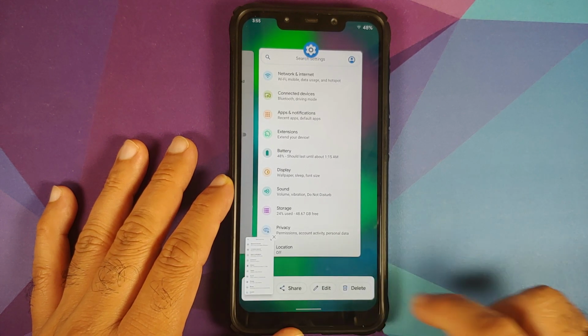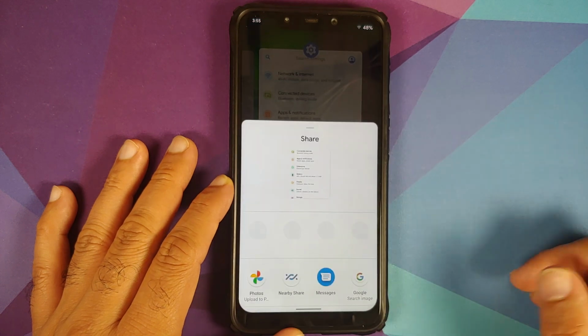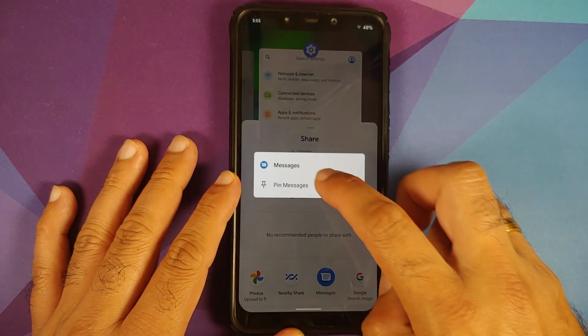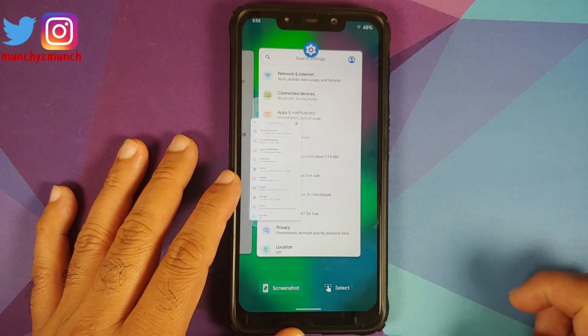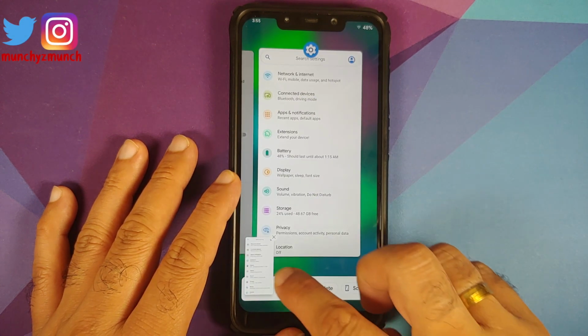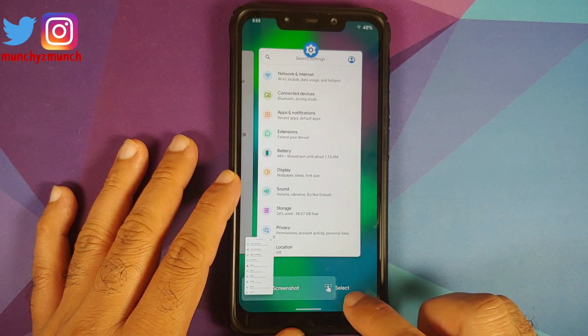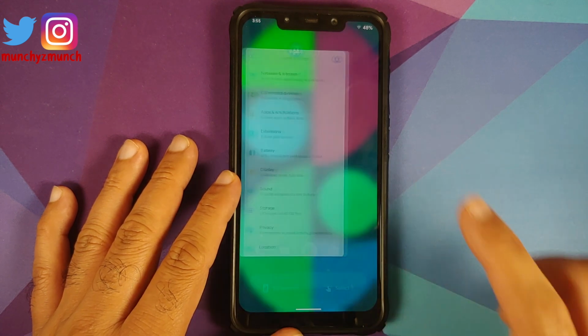Screenshot, bam, screenshot taken. Tap on share, quick share menu is in the build. Press and hold on any application and you can pin it to your quick share menu. Other than that, when you take a screenshot, you have the option of edit, delete, and you also have the option of scrolling in case you want to.